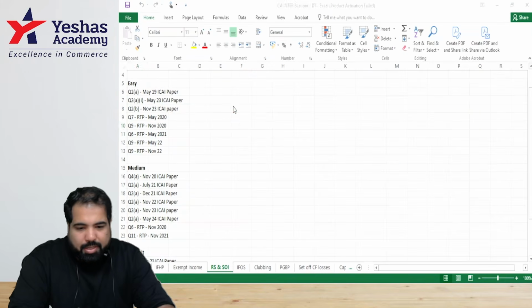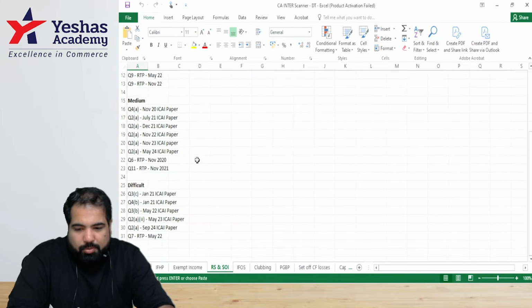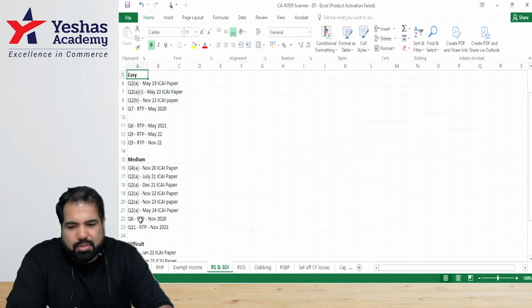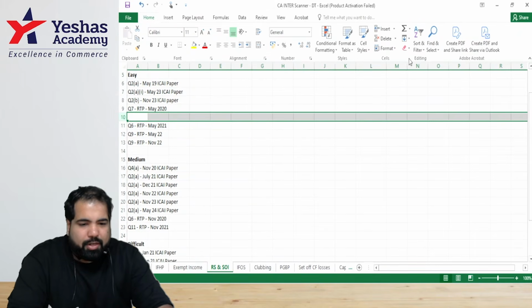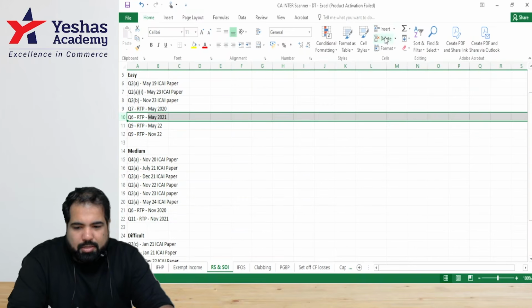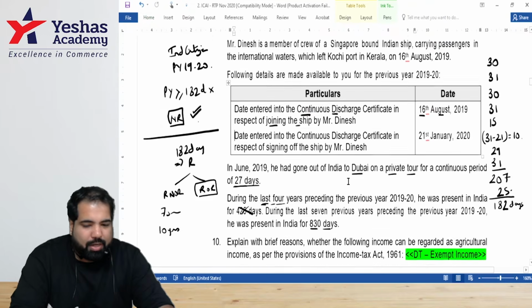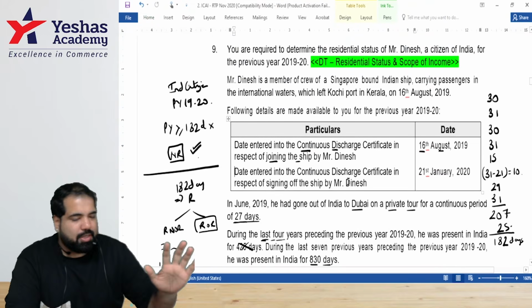I'm moving this from easy to something that is difficult because I felt it was a little tricky for some of you guys. So I'm moving it. If it's easy, no problem, guys. But I felt it was a little tricky. So I'm going to delete this line here, everyone. Now you tell me, guys, how will you present this, everyone? If you were writing an exam and you came across this, how will you present this, everyone?